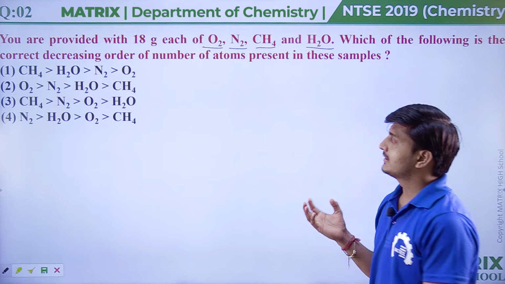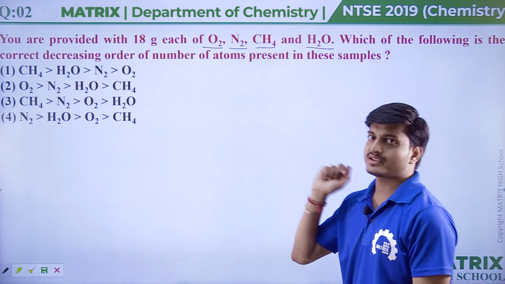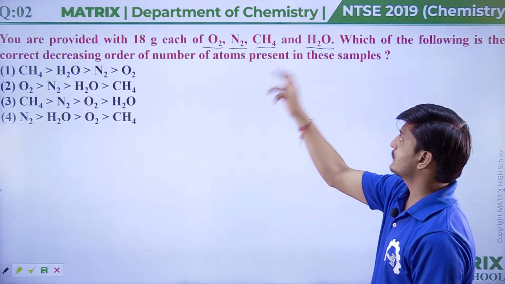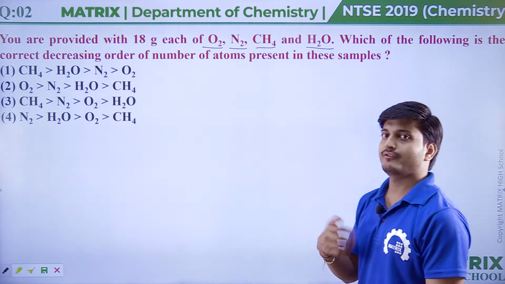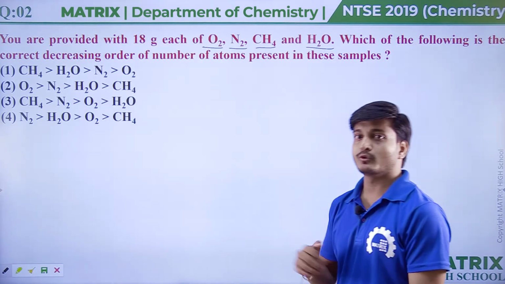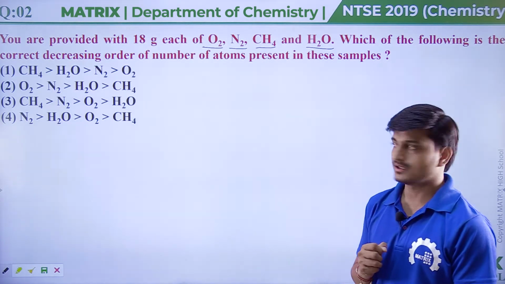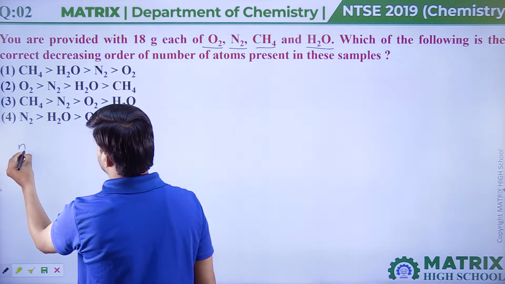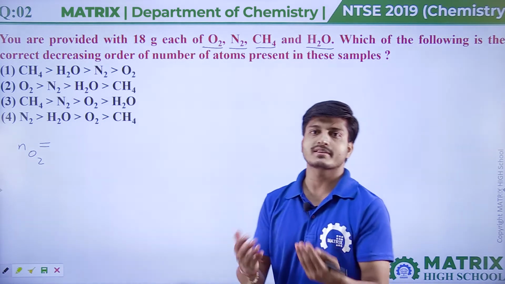So how can we do this question? First of all, we will find moles of each species: moles of O2, moles of N2, moles of CH4 and moles of water. After finding the moles of each species, we will find moles of atoms, and then by observing the moles of atoms, we can determine the decreasing order of number of atoms. First we will find moles of O2. We know that mole is equal to mass upon molar mass.